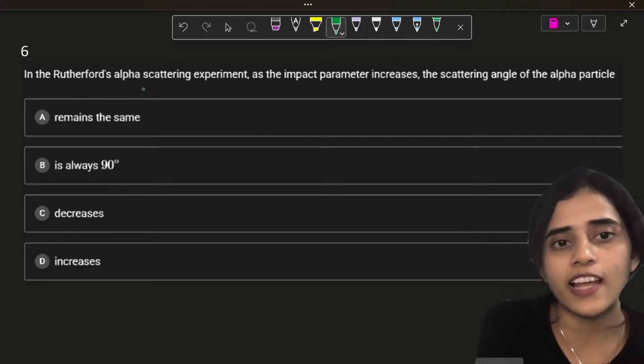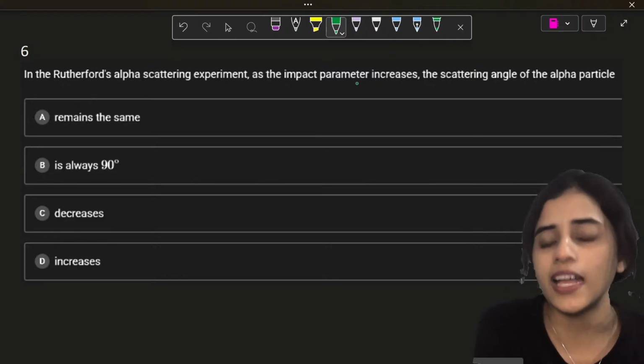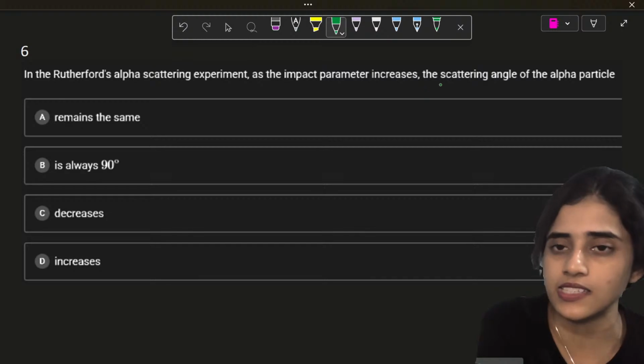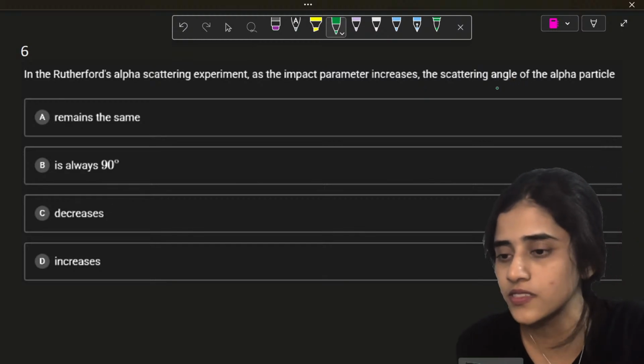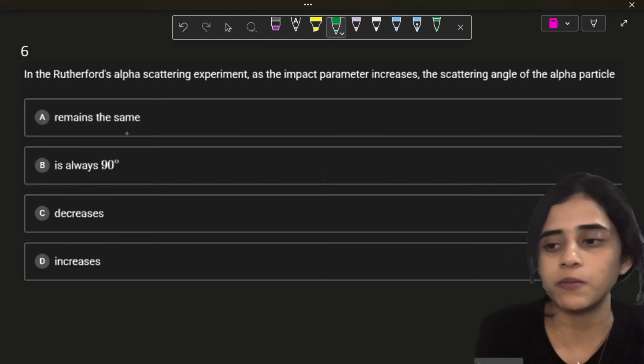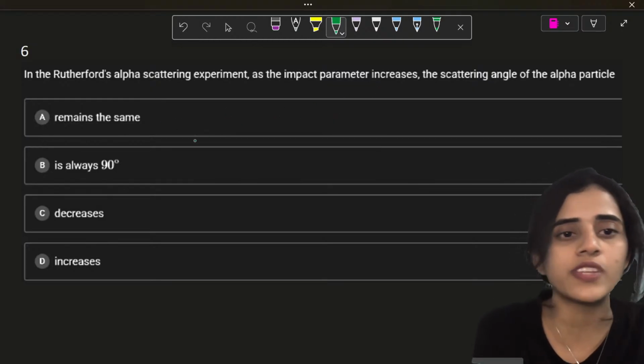Next question. In Rutherford's alpha scattering experiment, as the impact parameter increases, what happens to the scattering angle of the alpha particle?